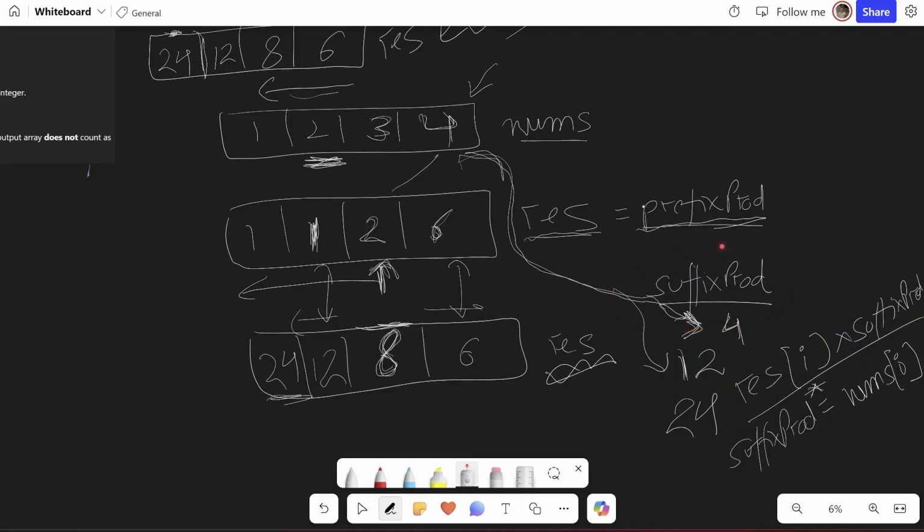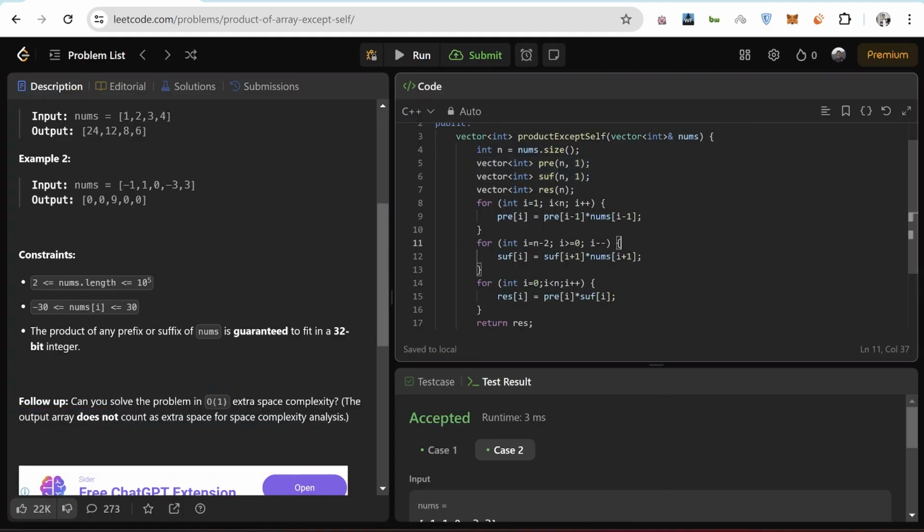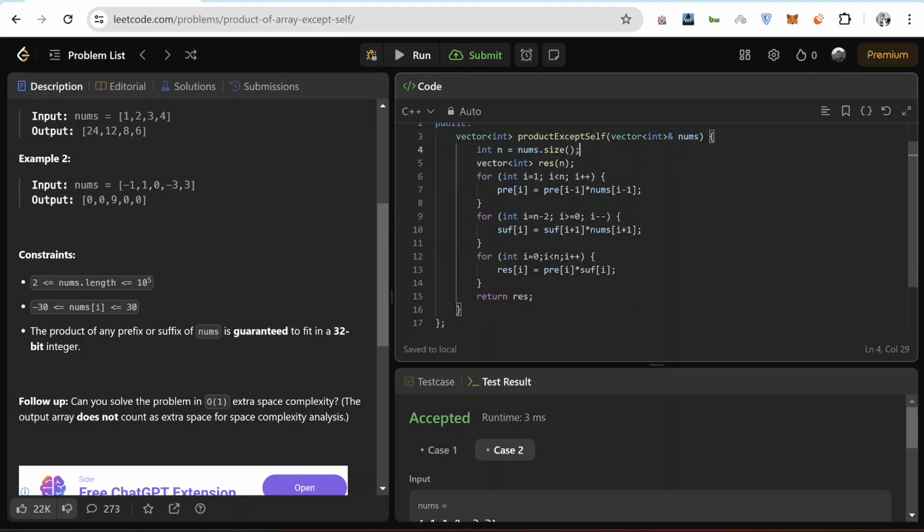Now let's see how we will implement this in code. Now for code, what we will do is remove these two prefix and suffix arrays, and in this I'll just store the prefix product. So I'm creating the prefix product in this res resultant array, and after that what I want to do is create a suffix prod variable. So let's call it suff prod, which will initially be equal to the last number in the input array.